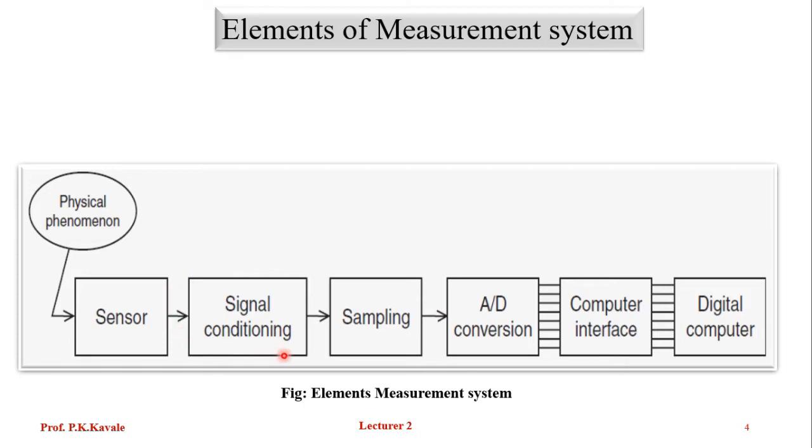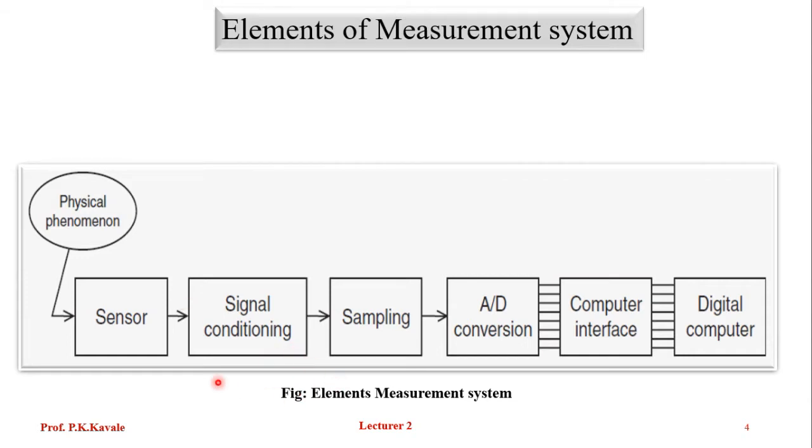In the signal conditioning element, what will happen? The required signal is amplified, and the unwanted things, that is noise and disturbance, will be removed. Then it is transferred to the next element which does the sampling. After sampling, it goes for analog to digital conversion, and then to the computer interface system, and finally we can see this on a digital display.